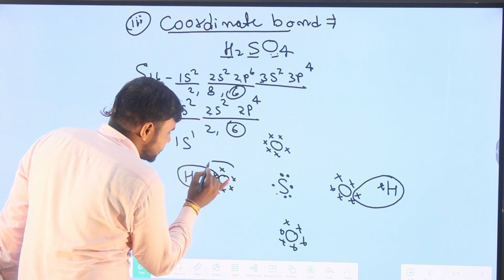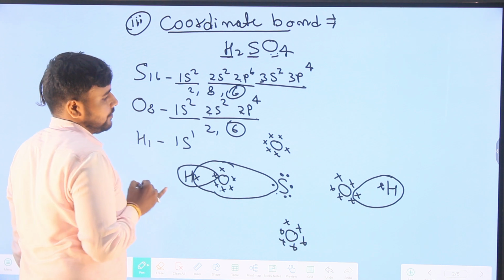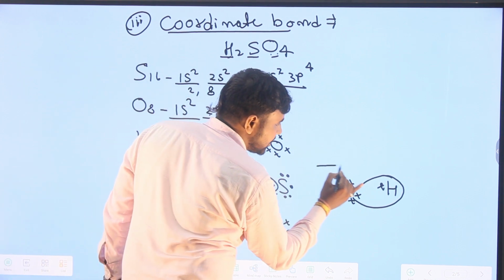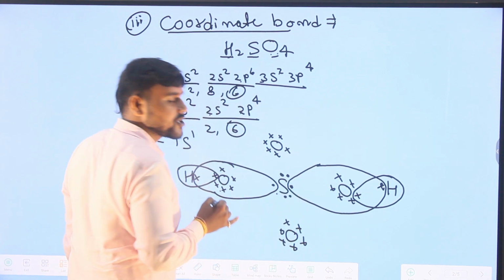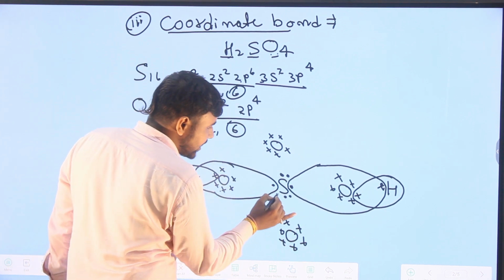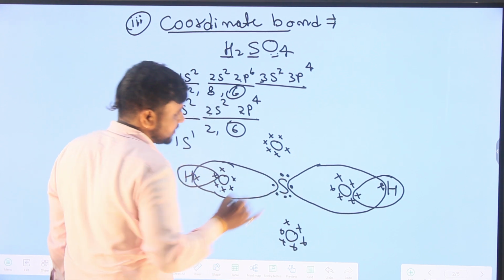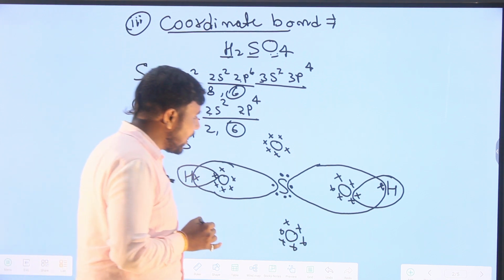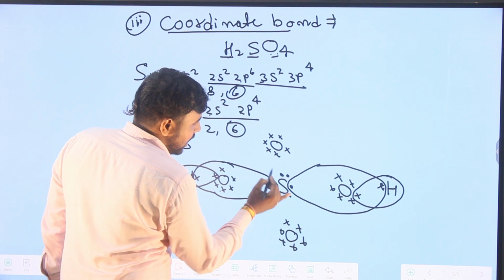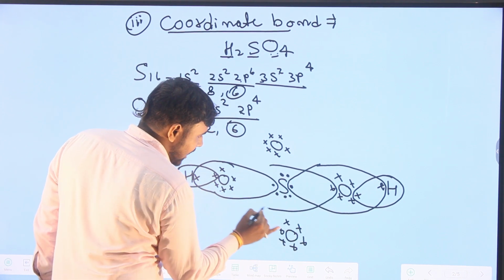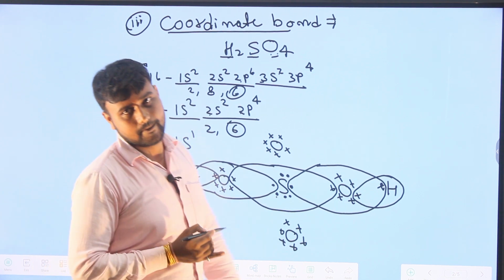Now oxygen atoms gain 1 electron from hydrogen and another electron from sulfur. Like this, oxygen also gains the first electron from hydrogen and the second electron from sulfur. And these sulfur atoms contain 6 electrons, so it also requires 8 electrons to gain stability. Sulfur atoms gain 1 electron from oxygen and other electrons from other oxygen and obtain 8 electrons, that is stable.